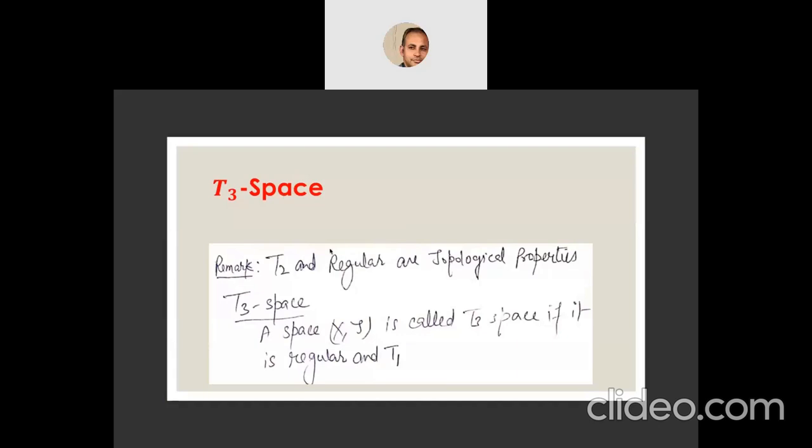So according to them, the definition of regular space contains one more condition which is necessary for the T3 space. First of all, T2 and regular spaces are topological properties. Both are topological properties, T2 and regular.